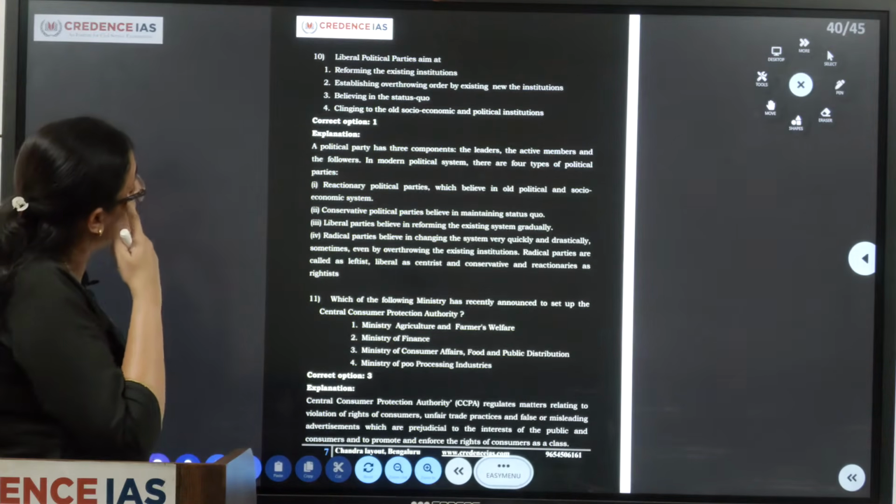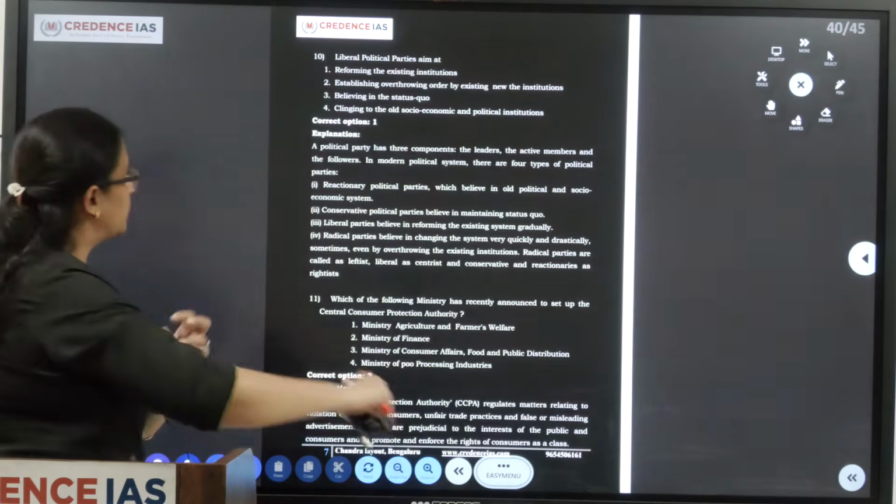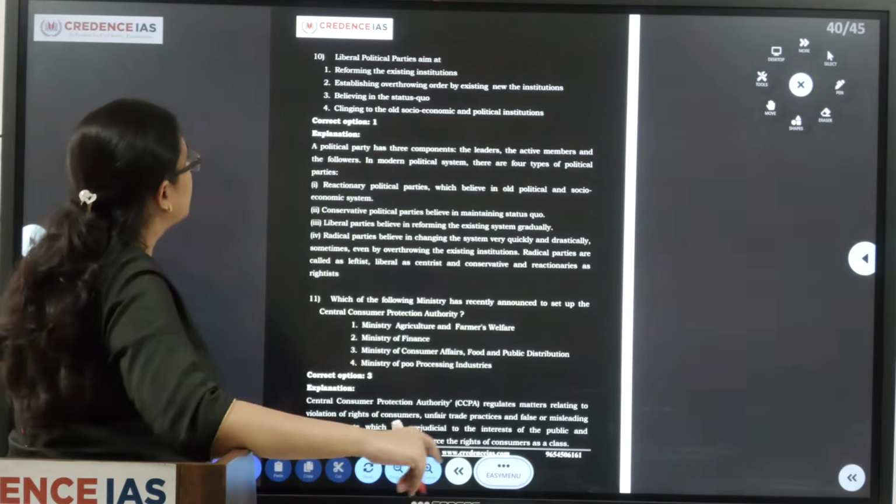Liberal political parties aim at. This question is based on ideologies of the political parties. What do liberal political parties do?